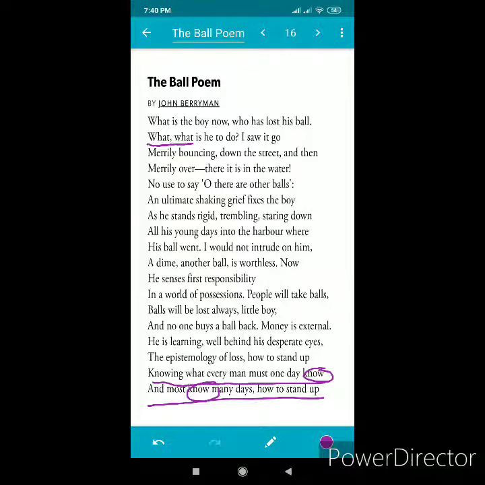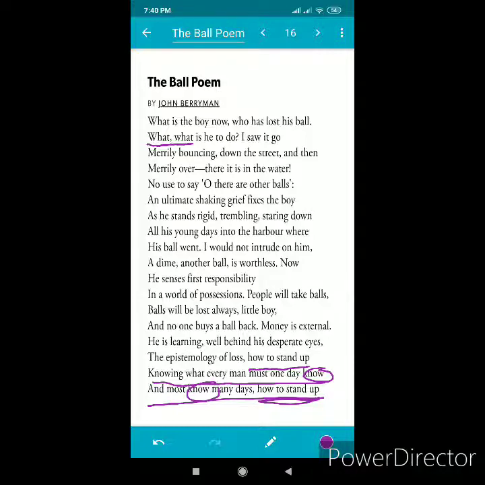Next one is the epistemology of loss, how to stand up. And the last line also you can see, the most know many days how to stand up. In these two lines, the poet repeats the expression how to stand up to bring home the idea that one must accept a loss bravely and move on in life.